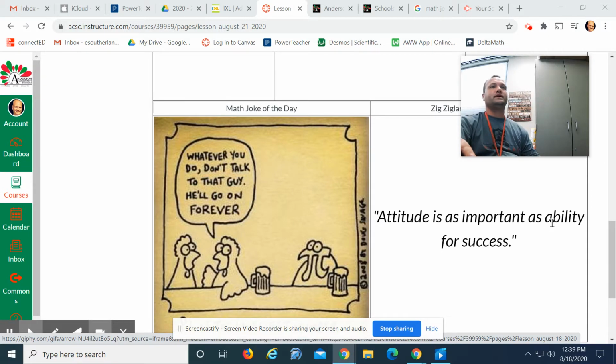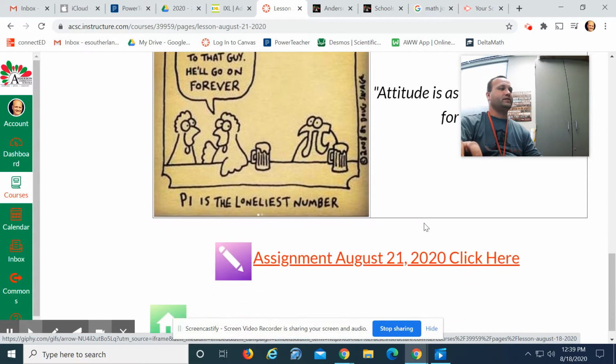Attitude is as important as ability for success. You'd be surprised at how many times you run into people that have a lot of ability but have a poor attitude and choose to be lazy and fail because of it. So if you want to be successful, you need to have a positive attitude as well.